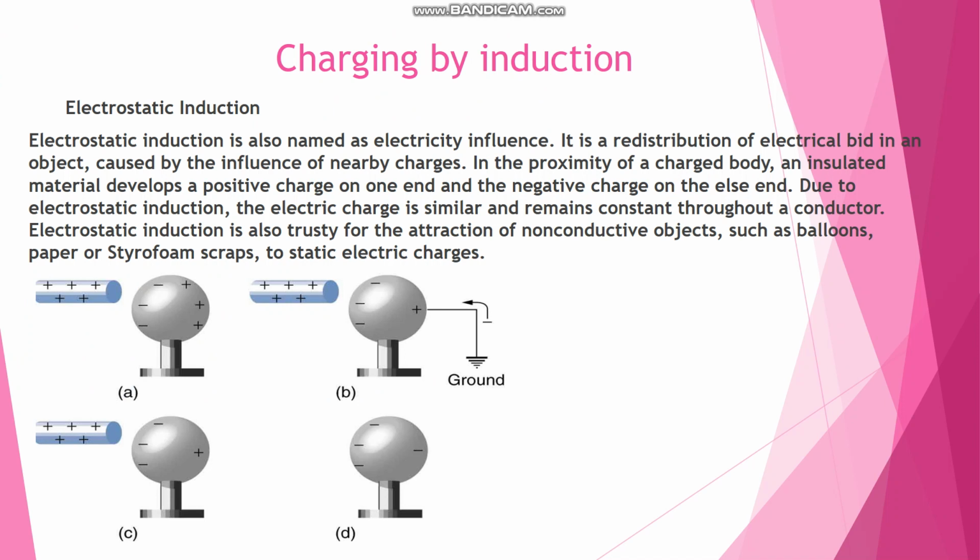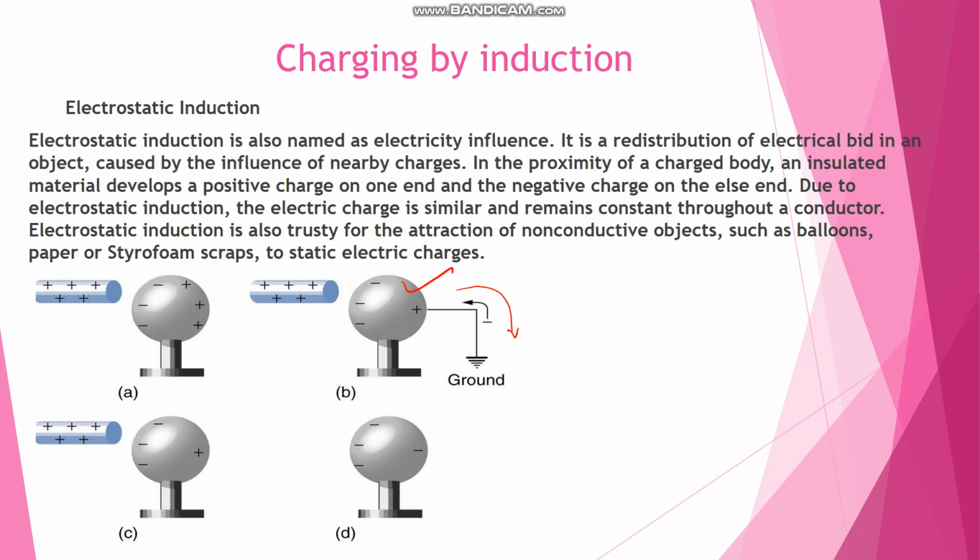In the second figure, that is figure B, when this conductor is earthed or grounded, then the positive charge goes to the earth while the negative charge remains there.